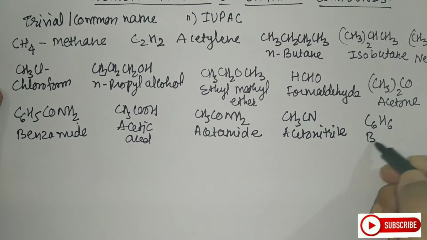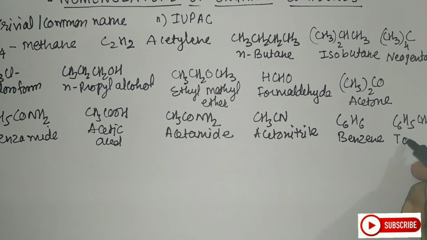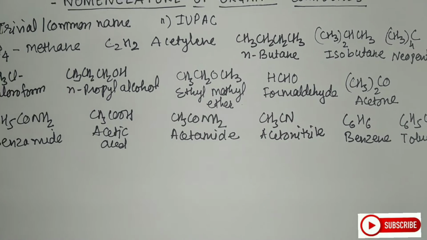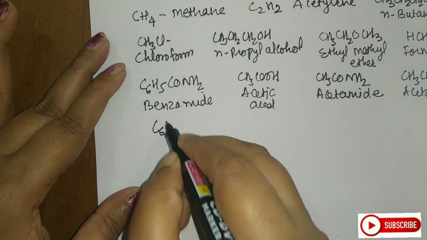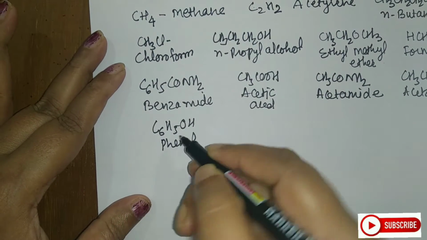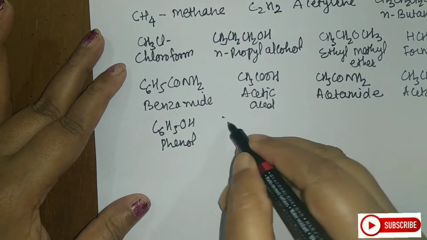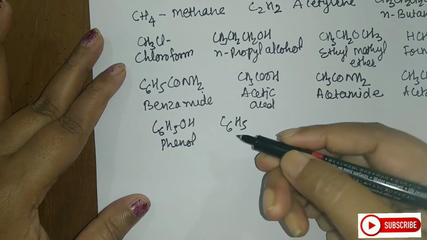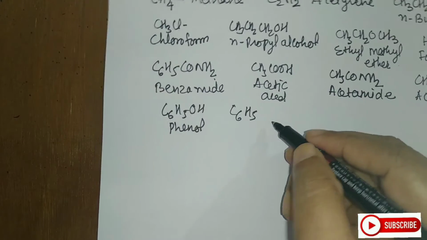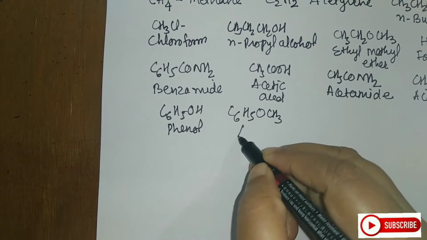C6H6 is benzene. C6H5CH3 is called toluene. C6H5OH is called phenol. Next you have C6H5OCH3, which is anisole.